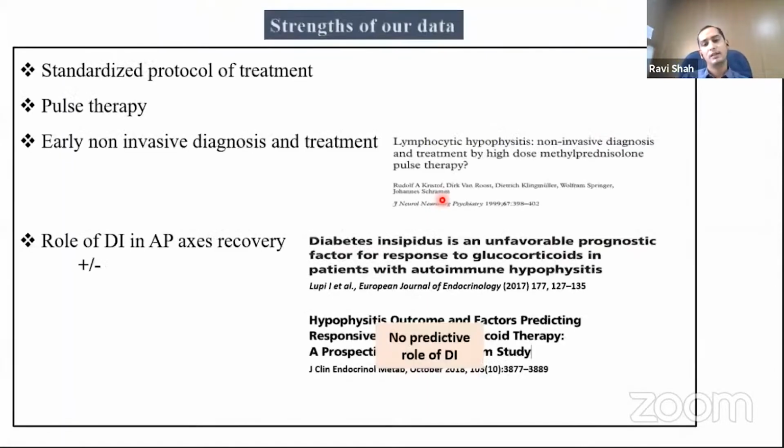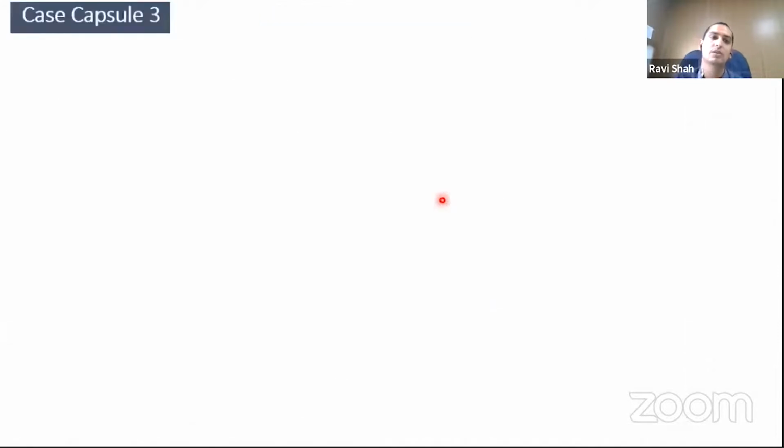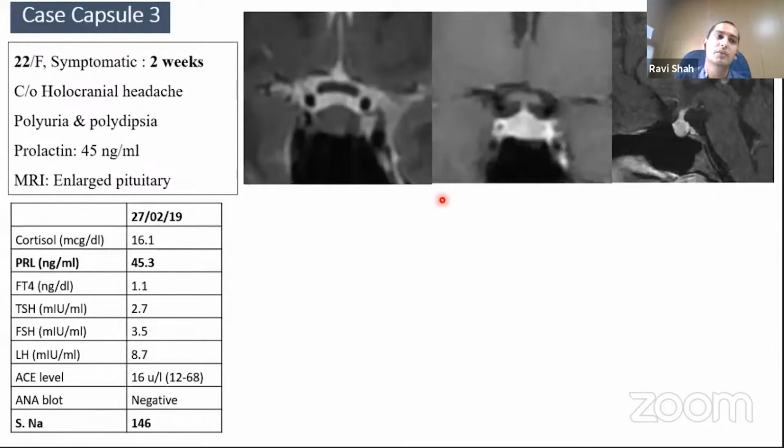So from this data, we say that primary hypophysitis patients should be treated with pulse glucocorticoid therapy to improve the clinical, hormonal, as well as radiological outcome. Now, does this benefit extend to other cases also? This is exemplified in the next case, where a 22-year-old female presented with a two-week history of polyuria, polydipsia, and a polychronial headache. The hormonal parameters showed hyperprolactinemia as well as central diabetes insipidus, and MRI findings suggested panhypophysitis.